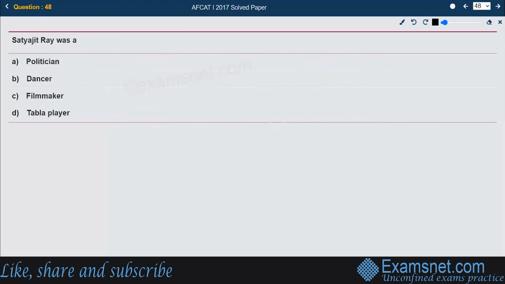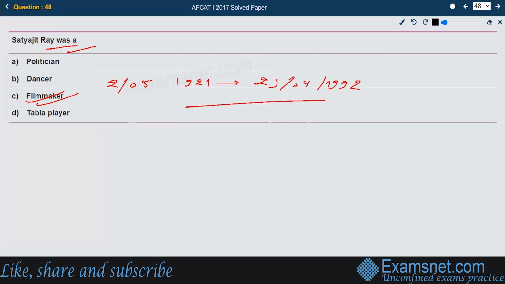Next. Satyajit Ray was who? What was the profession of Satyajit Ray? Satyajit Ray was no one but a famous filmmaker. The right answer is Satyajit Ray was a filmmaker. His lifespan was 2nd of May 1921 to 23rd of April 1992. This was his tenure, the span where he lived.